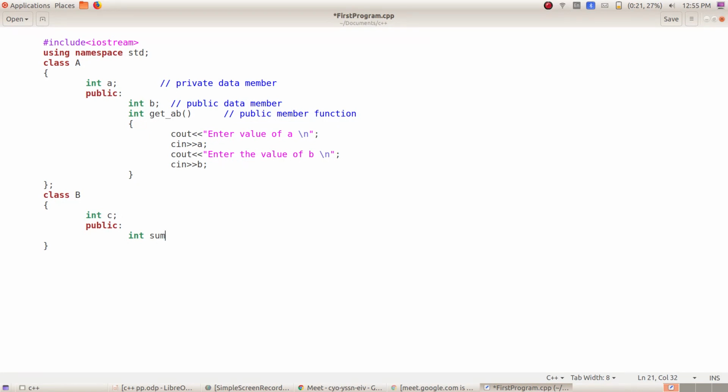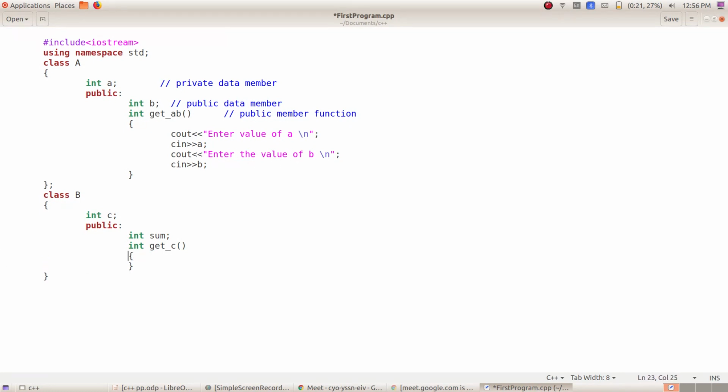Okay, you can write it in a single program, but to understand how single inheritance is working, that is the only reason why I'm going to show you how this sum of three numbers is written using single inheritance. Let's see. So here in the get C, I'm going to get the value of C.